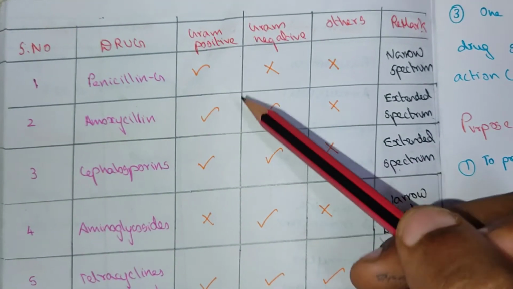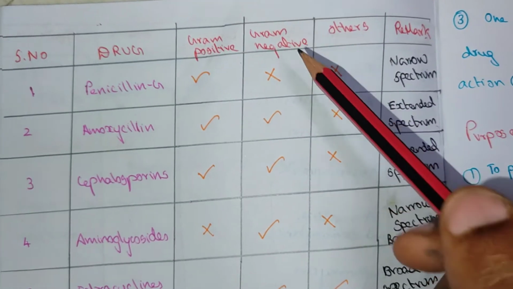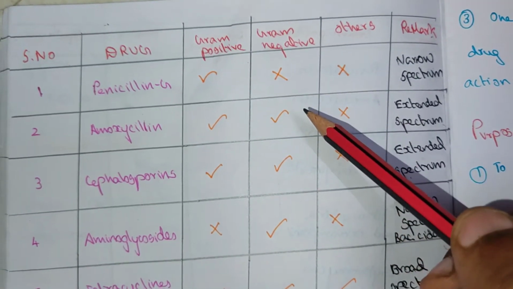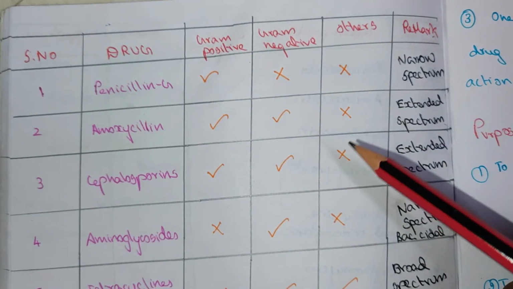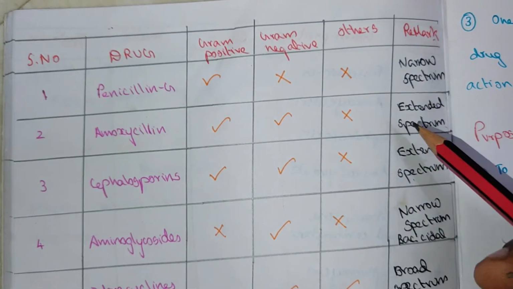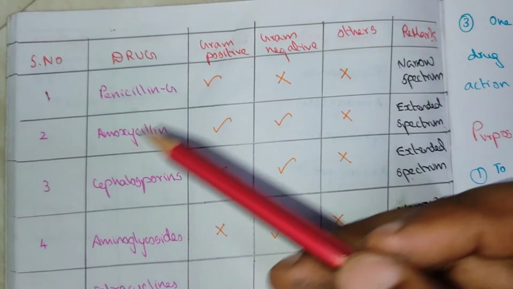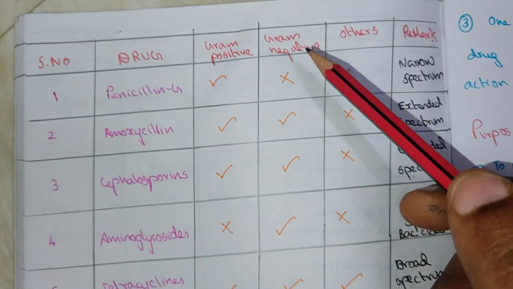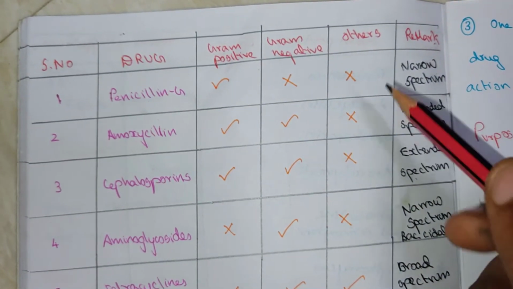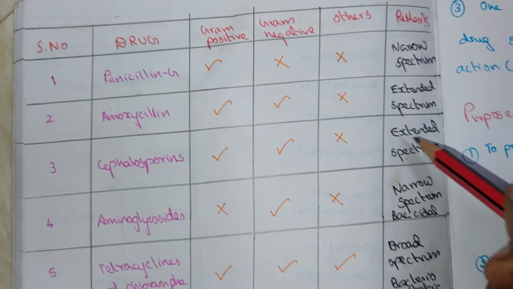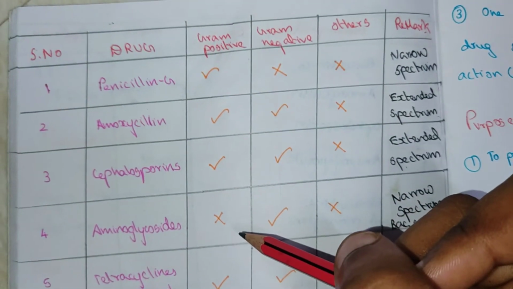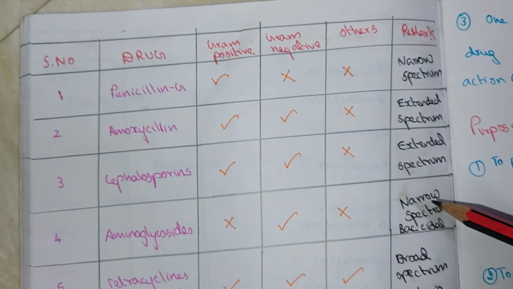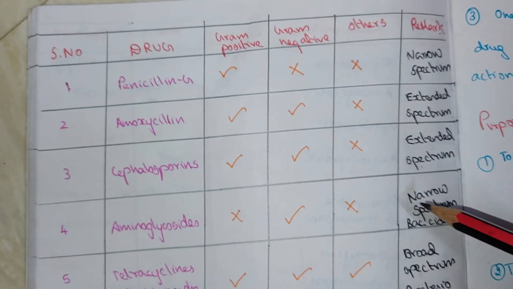Amoxicillin is more effective against gram-positive as well as gram-negative bacteria. So these are known as extended spectrum. Cephalosporin is effective against gram-positive and gram-negative bacteria, so it is also an extended spectrum. Aminoglycoside is effective against gram-negative, so it is a narrow spectrum.